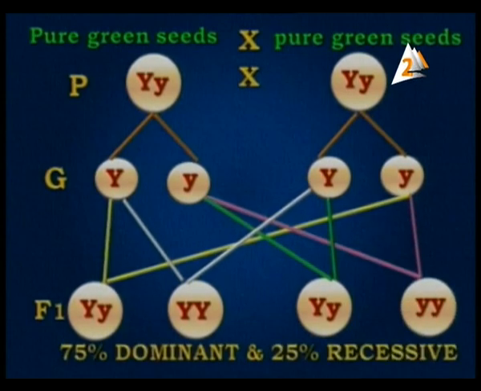So here this is 75% dominant and 25% recessive. It's very important to know these parts about hereditary traits, about Mendel's first law and second law.